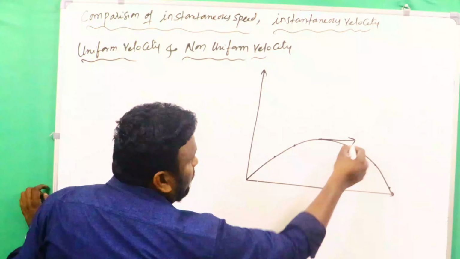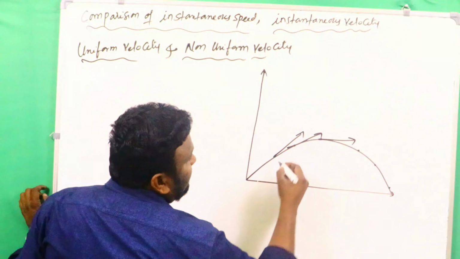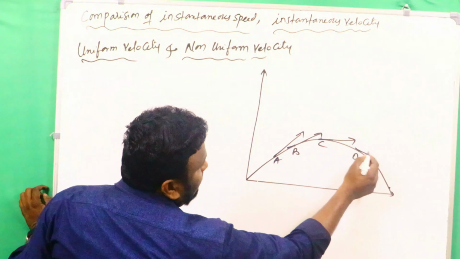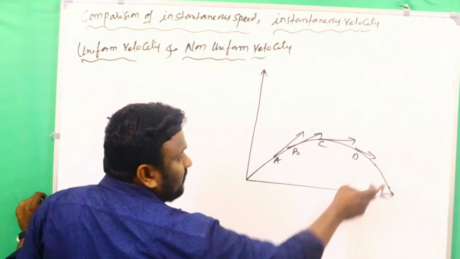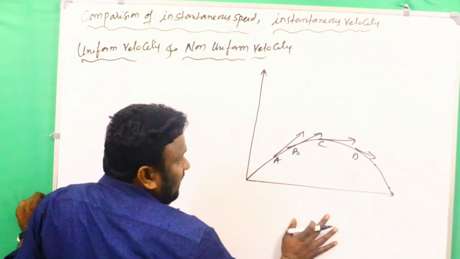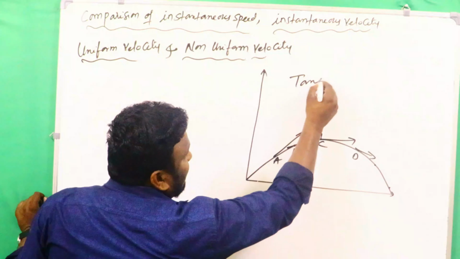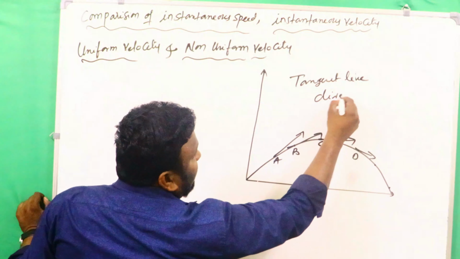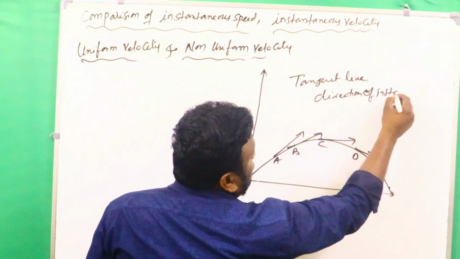At every point you have to draw the tangent lines. So, for example, I am saying now A, B, C, and this is the point D. We selected 4 points A, B, C, D on the path of the object. At every point here we are drawing one tangent. The tangent line indicates the direction of instantaneous velocity.